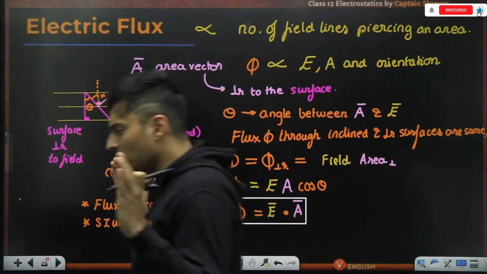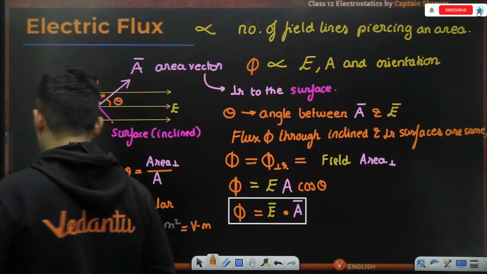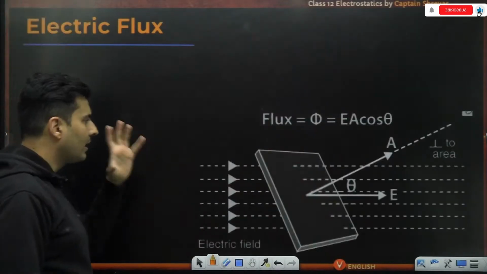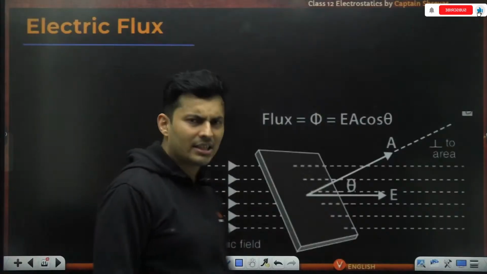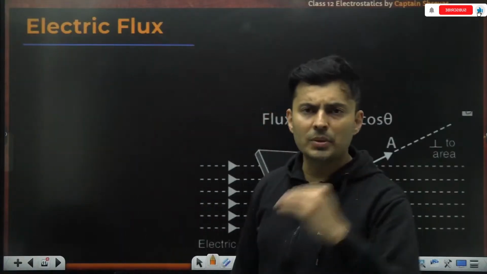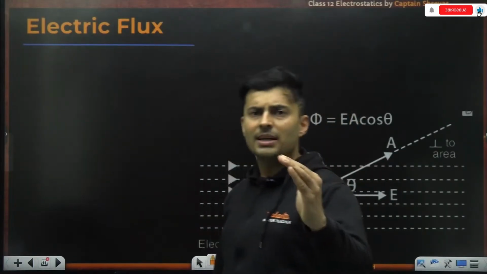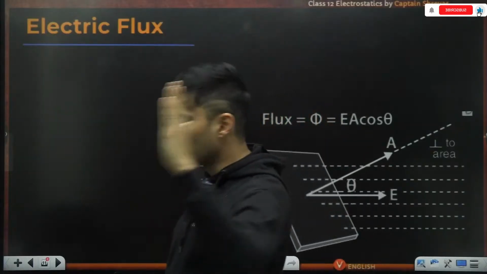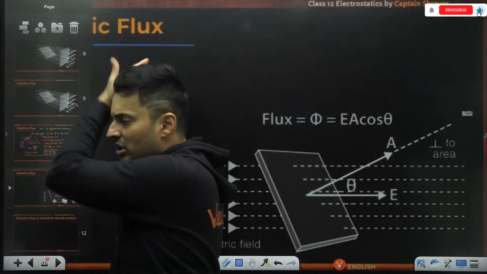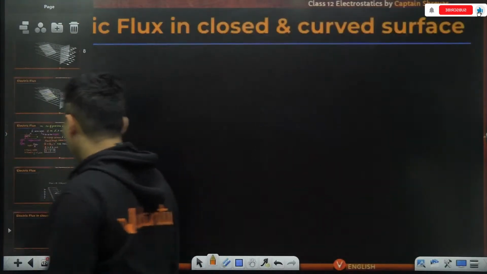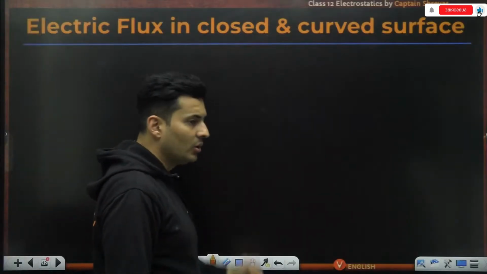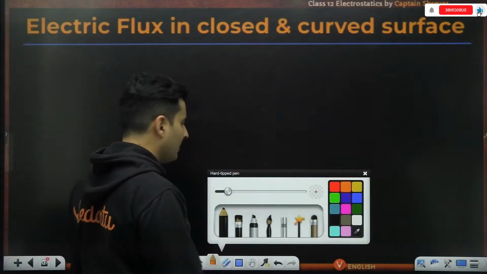Great. So that is electric flux. There is an issue. Every time our areas may not be so cool, so straight. They could be curved, and even the field may be non-uniform. So what to do in such cases? Let's have a look at it.